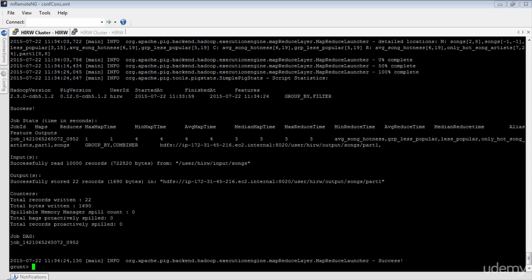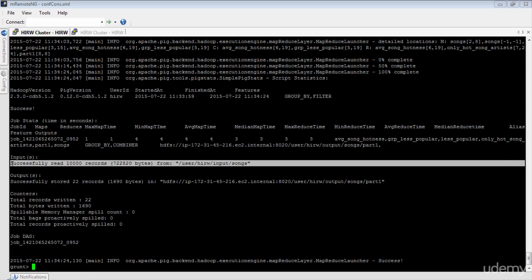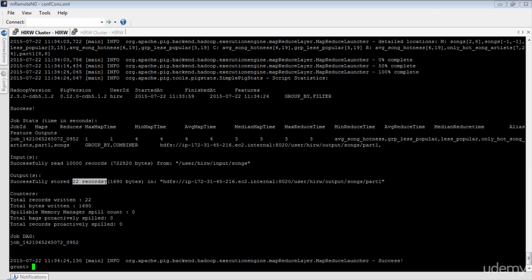The execution is now complete. As you can see, the Pig script read 10,000 records, which are actually 10,000 songs. And finally, we have an output with 22 records, just 22 records. And these 22 records are less familiar artists with hot songs. Let's go ahead and look at the output.